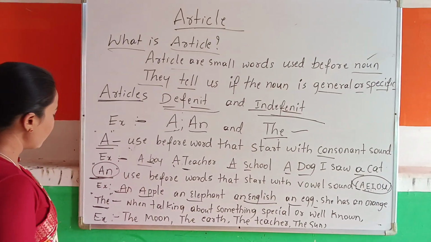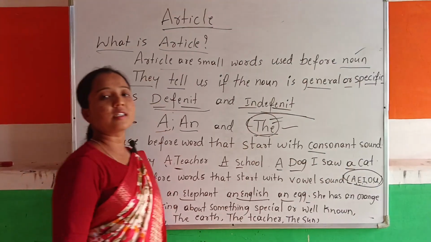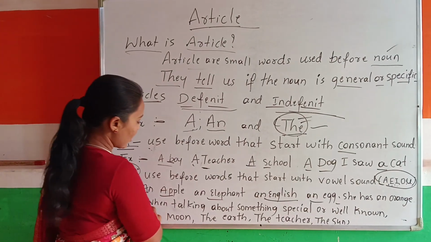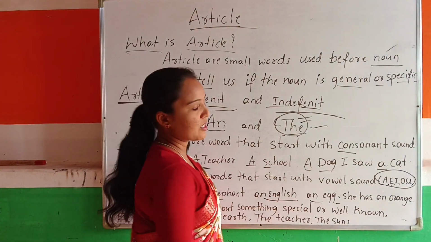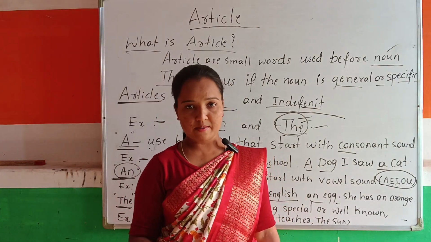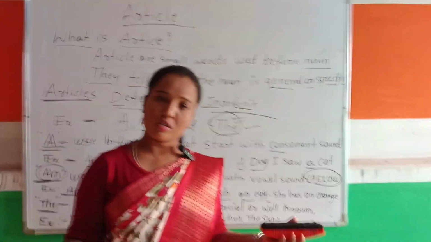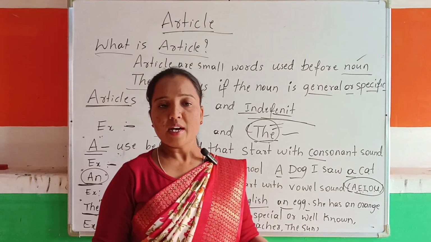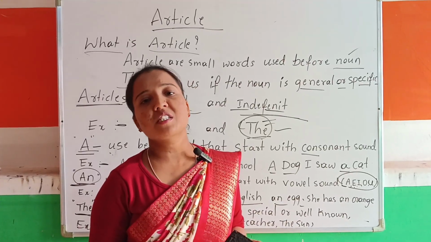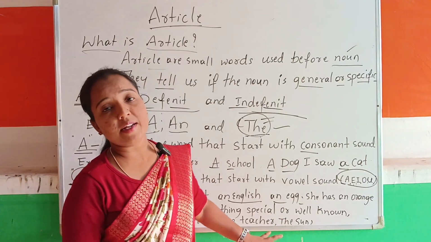Then next, the. Where do we use the? I already told you, this is the definite article, okay? So I have told that it is the definite article. So definite means, where do we use the? While we are talking, when we are talking about something specific, right? Something specific or something unique. What we are talking about may be something everyone knows, otherwise it is a universal truth, otherwise it is one thing that everyone knows and everyone speaks about, right? A well known personality, that also we are adding the, right?